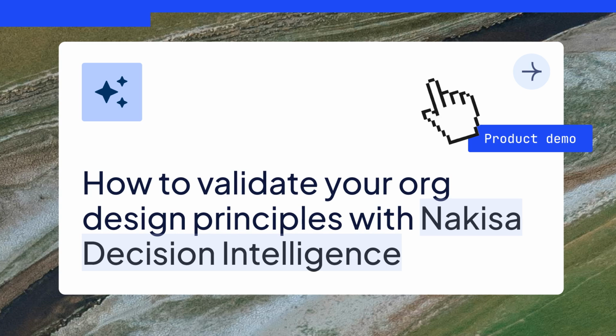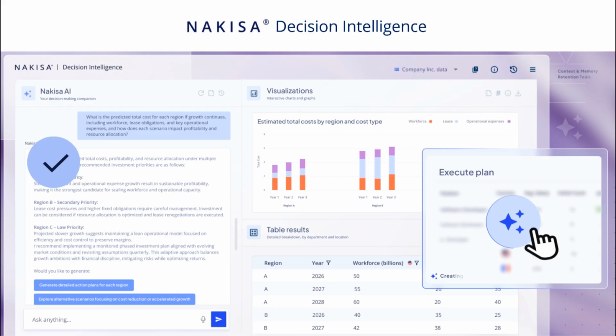Today, we'll see how you can automatically validate your workforce data against your organizational design principles, like workforce composition, compensation trends, and structural rules. But first, let's discuss what Nakisa Decision Intelligence is.